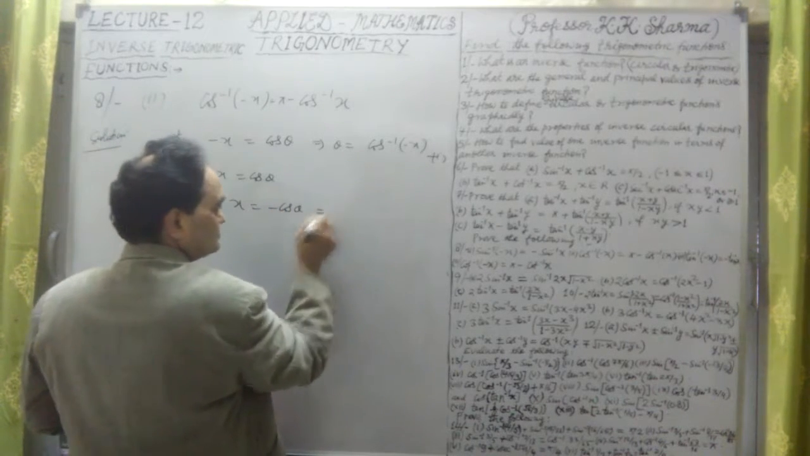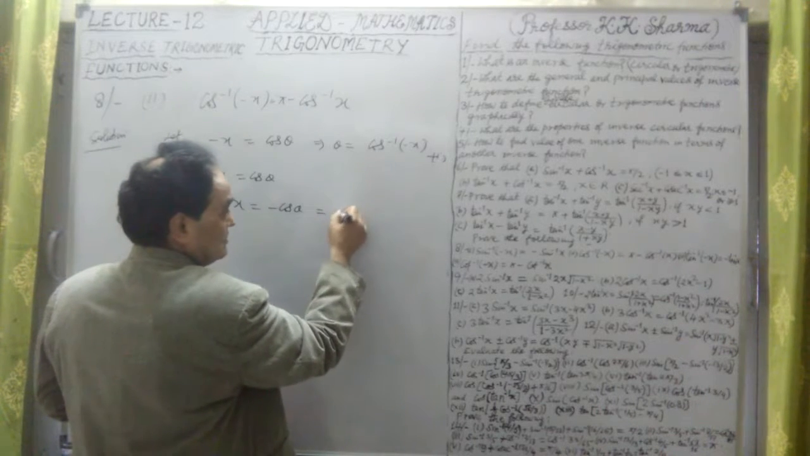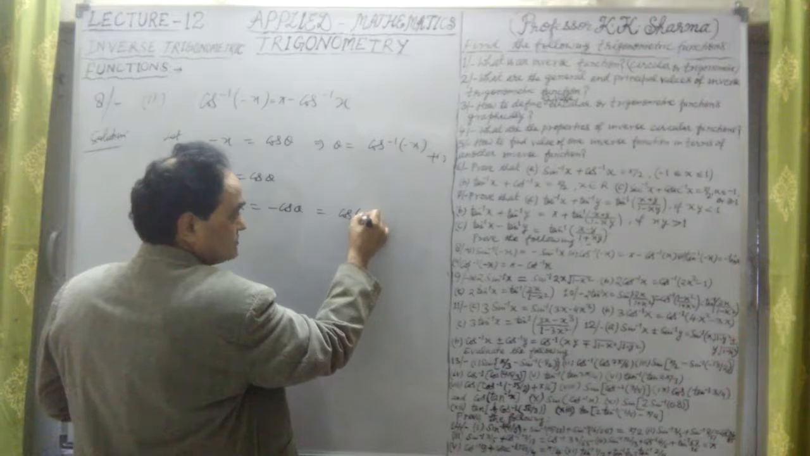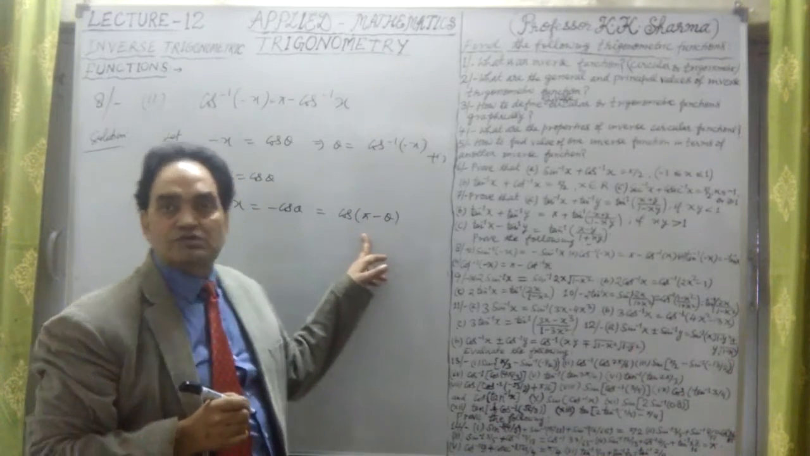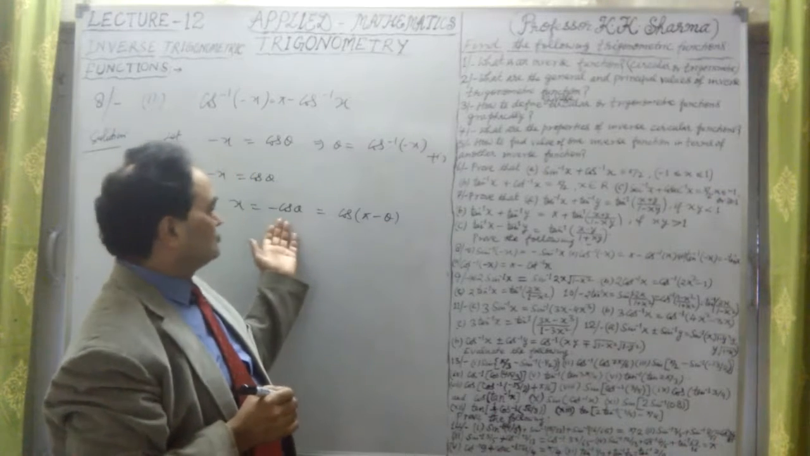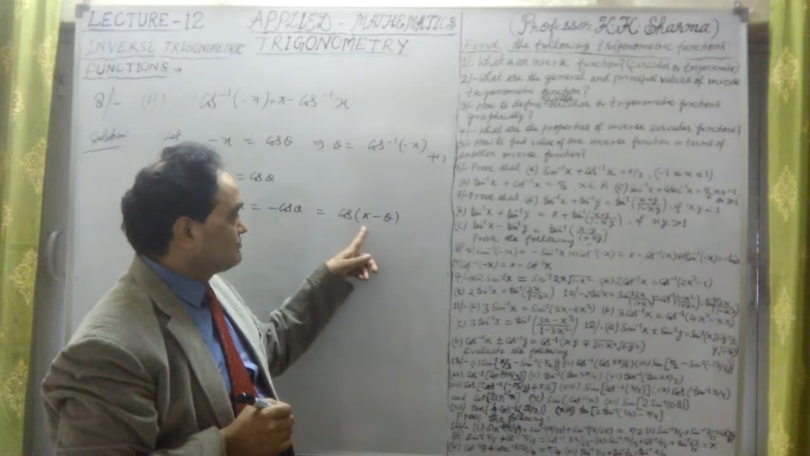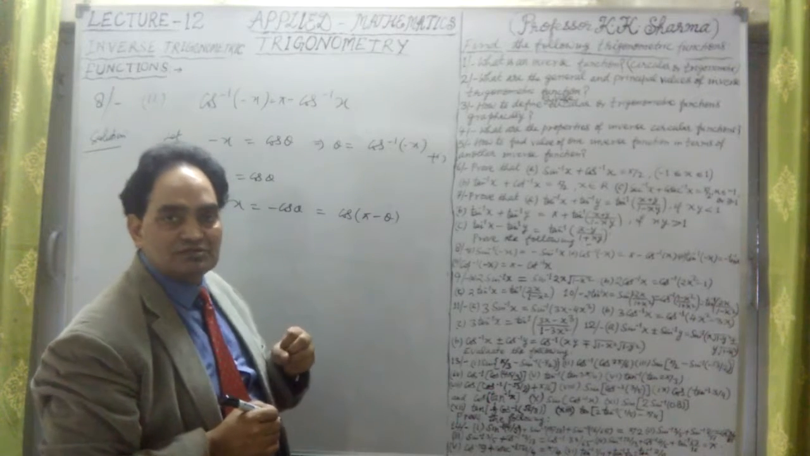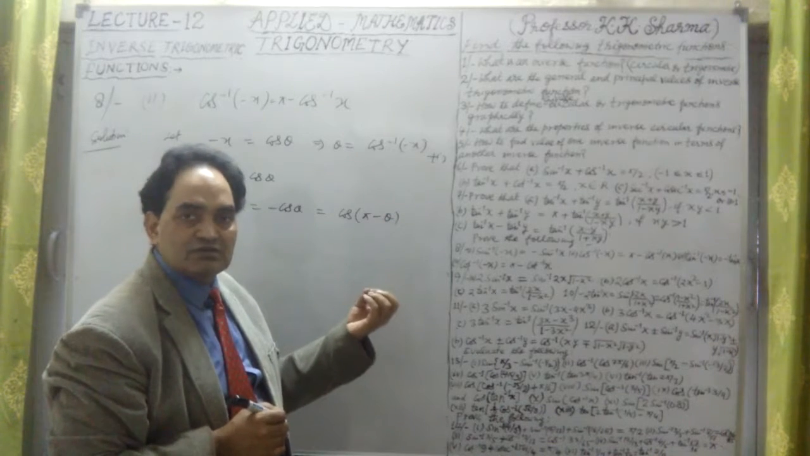Now we can write it as what? This can be written as cos. We know in the second quadrant, cos is negative. Cos of pi minus theta equal to minus cos theta. So in place of minus cos theta, we have written down here cos of pi minus theta, because this pi minus theta angle is falling in the second quadrant.